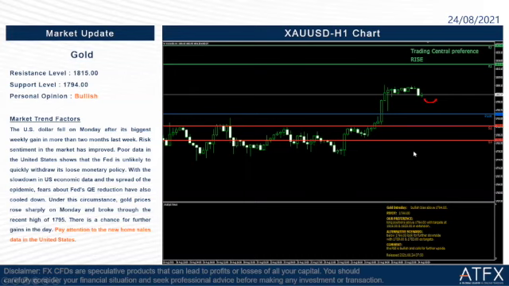Okay, so we take a look at the market graph here on our right side. If the price goes up and breaks through the resistance level of 1815, then we look for further upside, and our target we put at 1823, resistance level 2. In another scenario, if the price drops below 1794, the support level, then we will look for further downside to S2, support level 2, which is 1789.